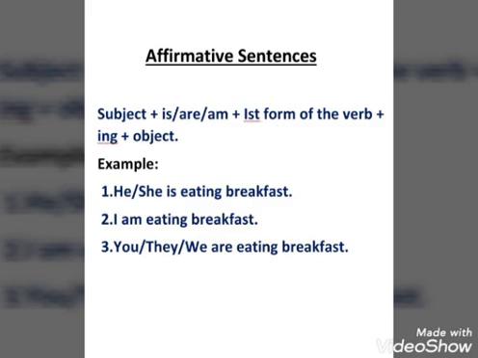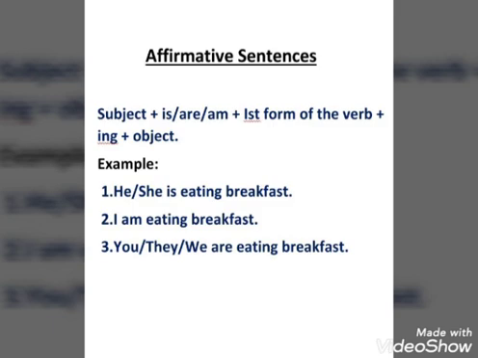तो स्टूडेंट्स, अब अफर्मेटिव सेंटेंसेस के बारे में पढ़ते हैं. So here, first of all we should use the subject, then the helping verb, which will be is, are and am, then the first form of the verb plus ing, and then the object. You know very well students, is is used with singular subjects, are is used with plural subjects, and am is used with I only. So look at the examples of it. Just as, he or she is eating breakfast.